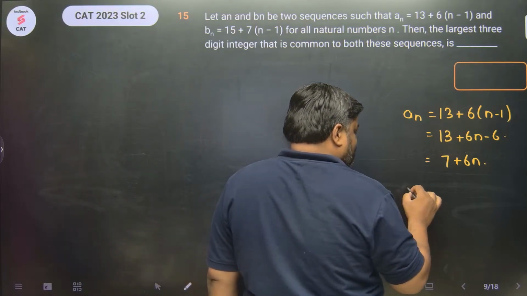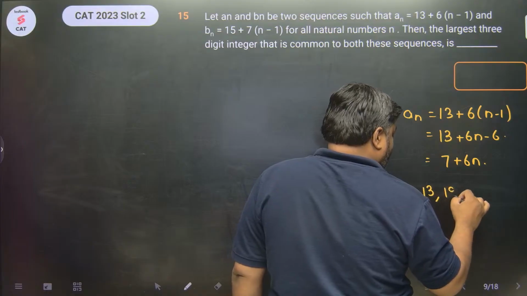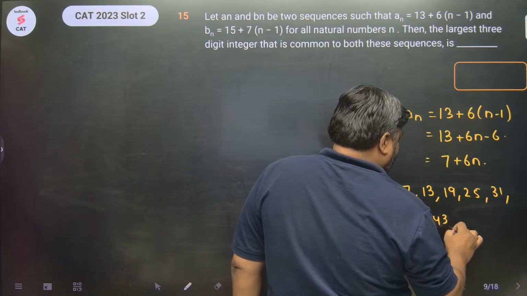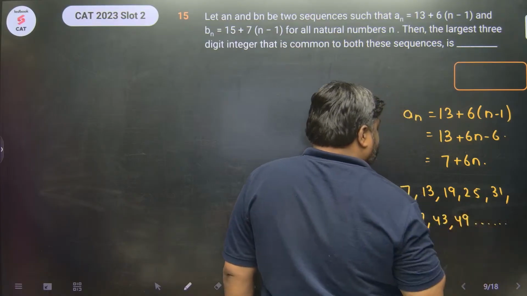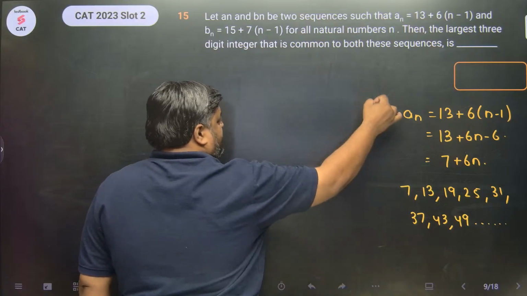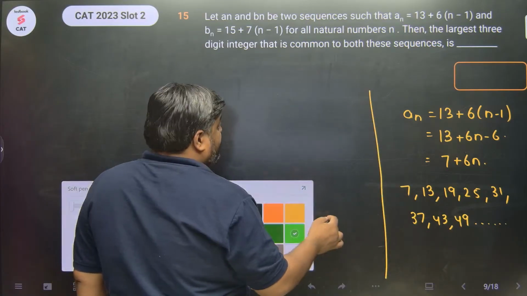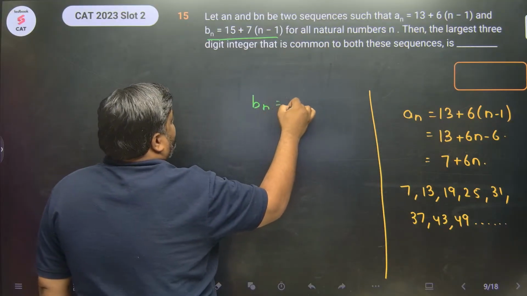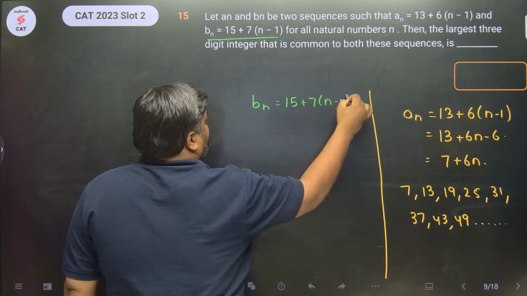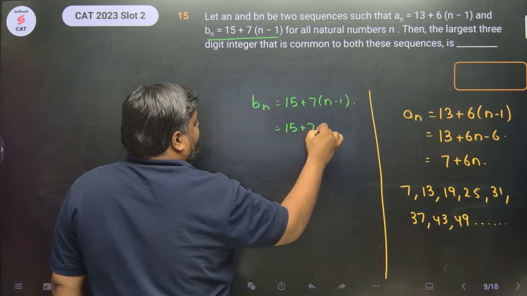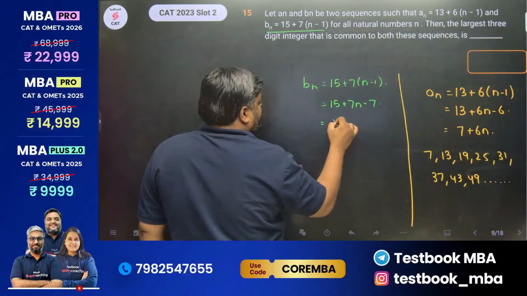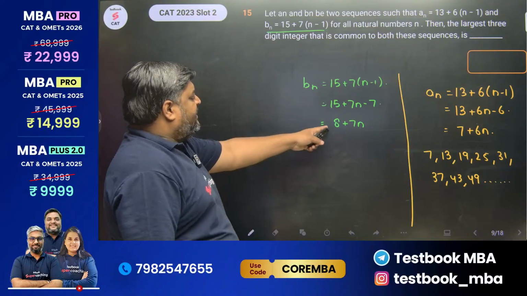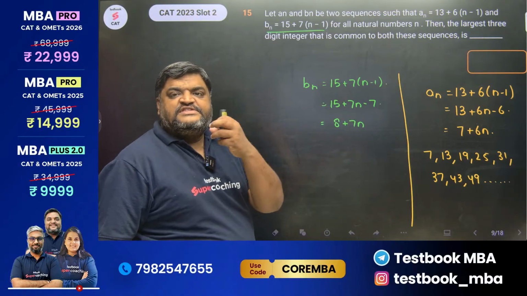So what are the terms here? 7 है, 13 है, 19 है, 25 है, 31 है, 37 है, 43 है, 49 है, and so on, right? Second sequence, there is one more sequence given. Bn equals 15 plus 7 times (n minus 1). So this is 15 plus 7n minus 7. So this is 8 plus 7n. So ये जो सीक्वेंस है इसका फर्स्ट टर्म है 8 एंड देन कॉमन डिफरेंस इज 7.